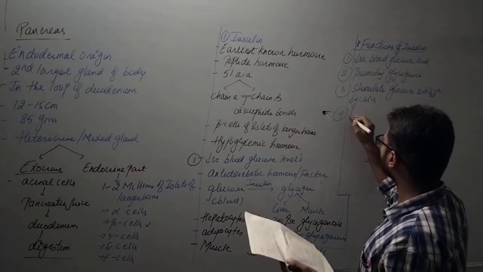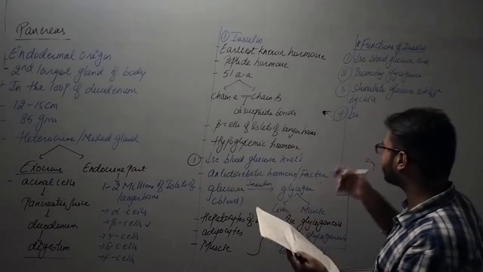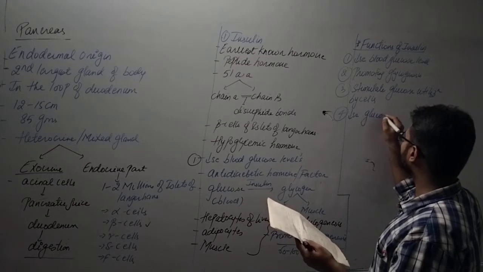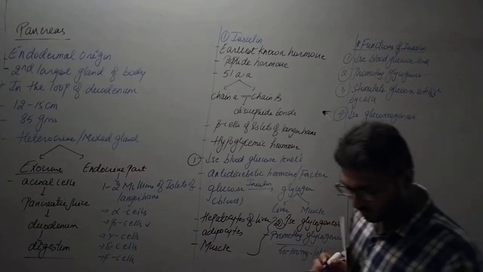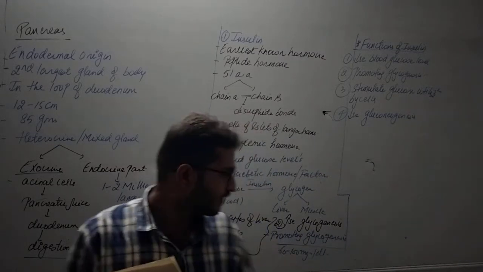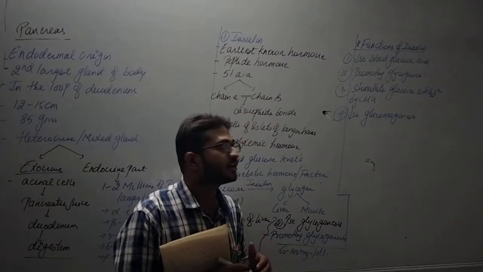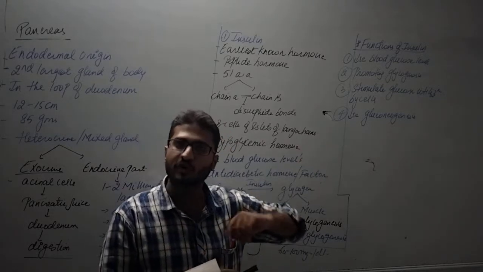Decrease gluconeogenesis. Wherever you find the word genesis, it is formation. Where you find the word lysis, it is breakdown. So, decreased gluconeogenesis. What is gluconeogenesis?